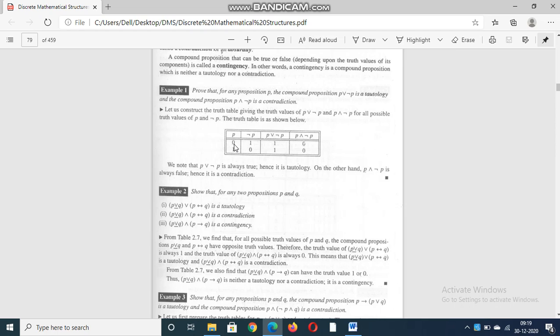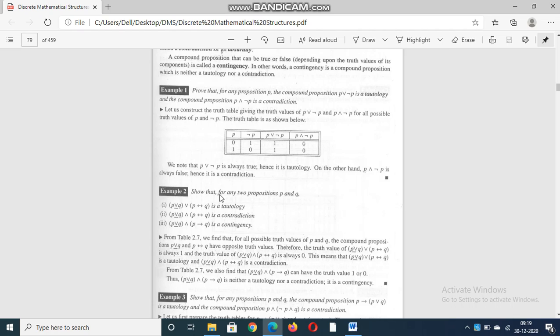In the same manner, P conjunction negation P. Conjunction means all the inputs should be 1, then only the output is 1. Otherwise, if any one input is 0, definitely the output is 0. Here you observe 1 0 values, so definitely your output is 0 only. Here 1 comma 0, definitely your output is 0 only. So all the outputs are false, and it is called a contradiction. The next question we have to see.